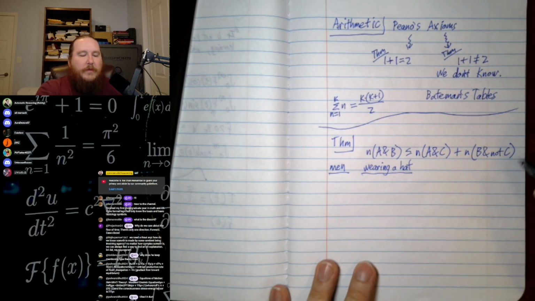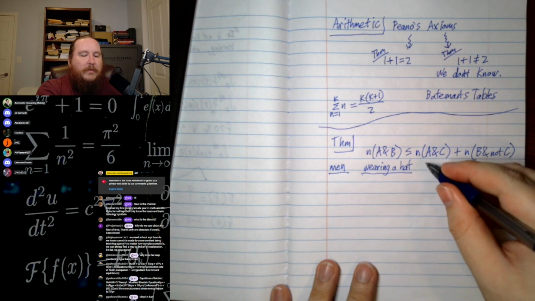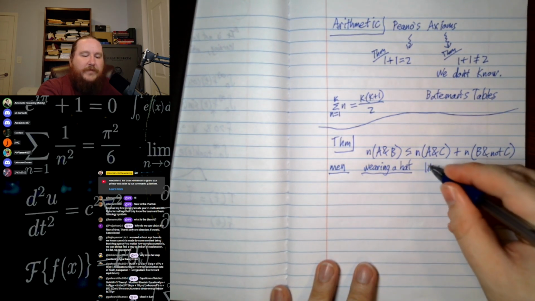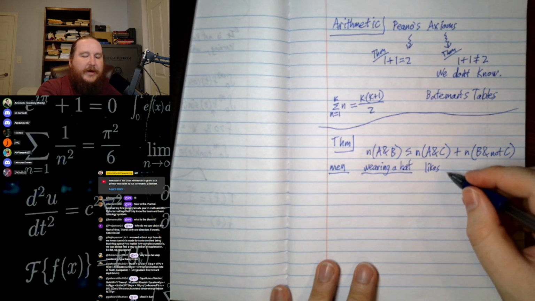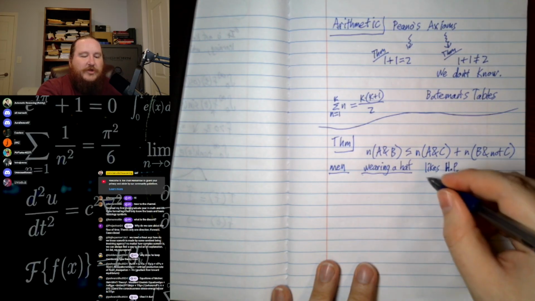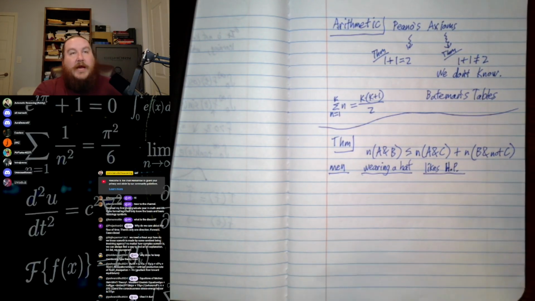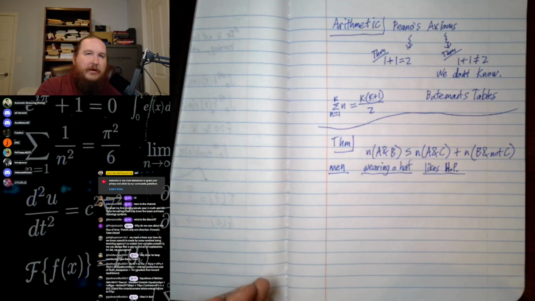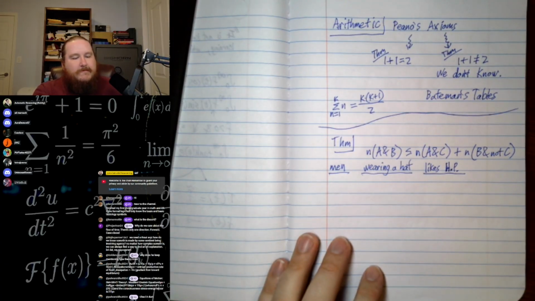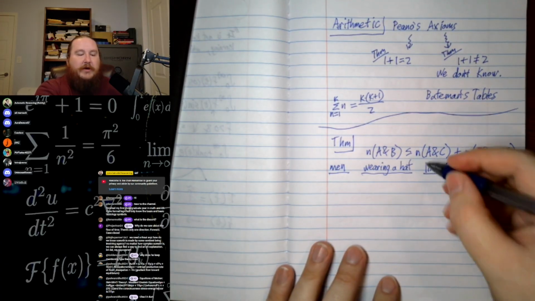Let's pick another property, like, I don't know, likes Harry Potter or something. Do you agree that every man either likes Harry Potter or does not like Harry Potter? Yeah, because it's a binary property, right?